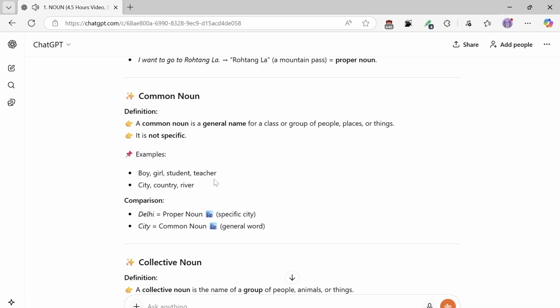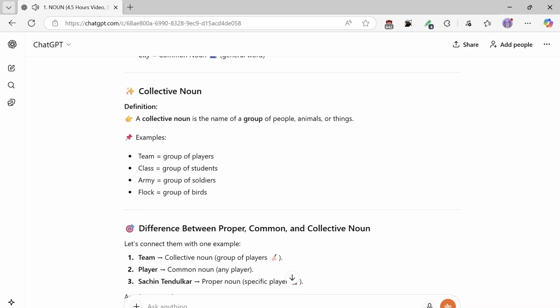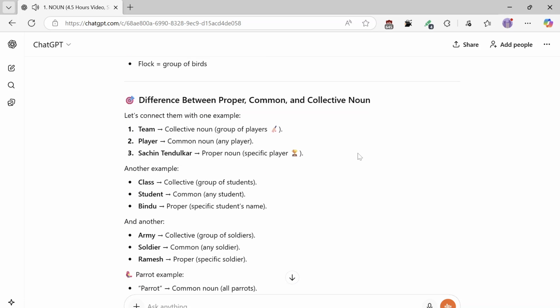Collective noun definition. A collective noun is the name of a group of people, animals, or things. Examples: team equals group of players. Class equals group of students. Army equals group of soldiers. Flock, group of birds.